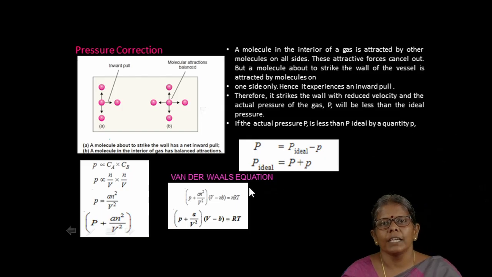From this video, we can see how there is a deviation from the ideal behavior, what the reasons are, and what the conditions are at which the gas deviates from the ideal behavior, and how it is rectified, which leads to the birth of the van der Waals equation. In the next class, we will see how the van der Waals equation is used in our daily life. Thank you.